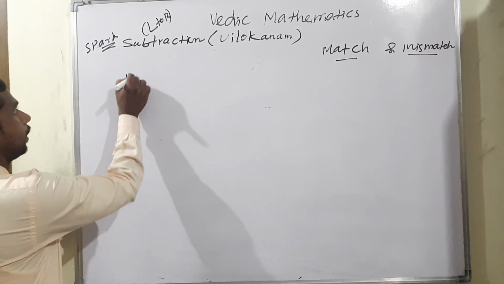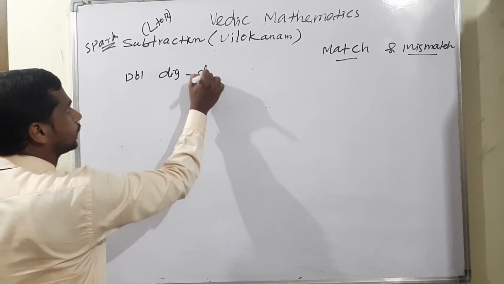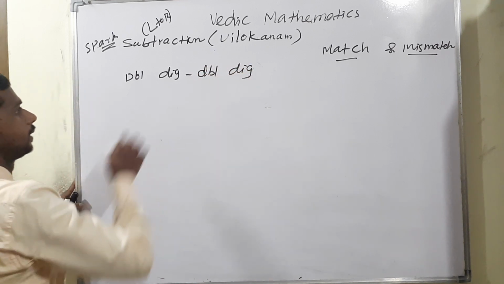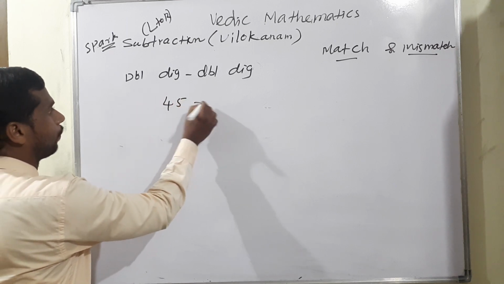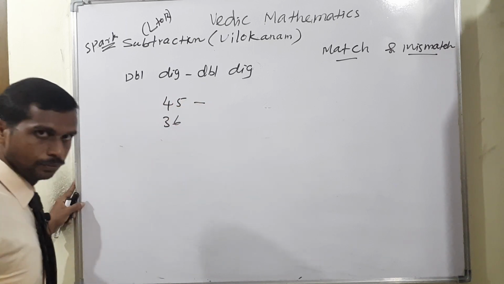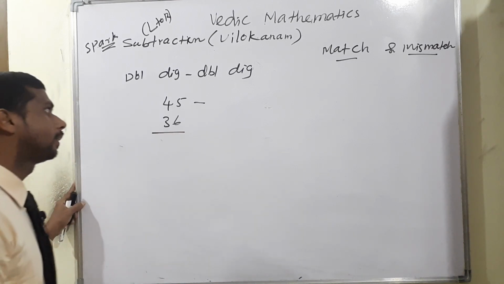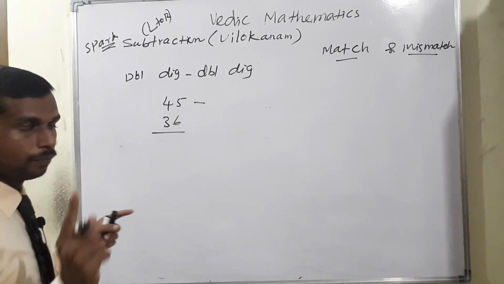Next one, double digit minus double digit: 45 minus 36. Look at 4 minus 3, so 1 will come.